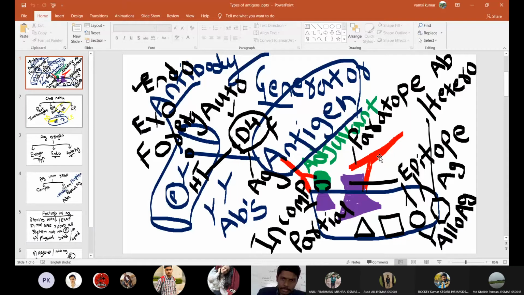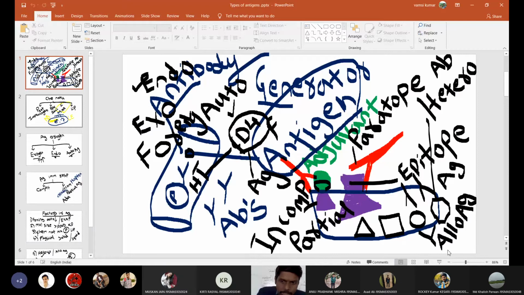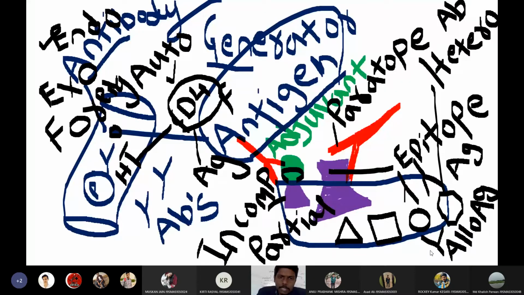So here we are doing a revision on previous topic, which is types of antigens. So in the last lecture we discussed about antigens. So what is the definition of antigen? Antigen is a substance that will induce the immune cells, the B cells, to produce antibodies by our body.